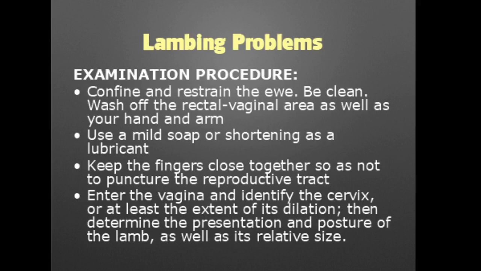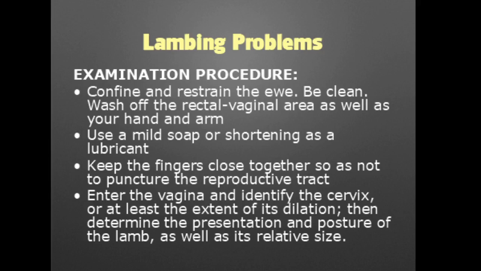For the examination procedure, we need to confine and restrain the ewe. We should also be clean. What we do is wash off the animal's rectal and vaginal area as well as our own hand and arm. For this purpose, we use a mild soap, and then we use shortening oil as a lubricant. We keep our fingers close together so as not to puncture the reproductive tract.